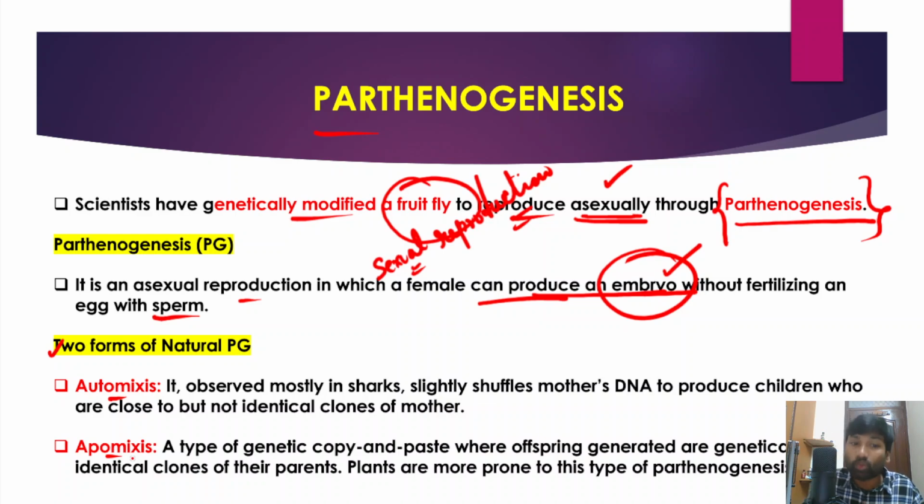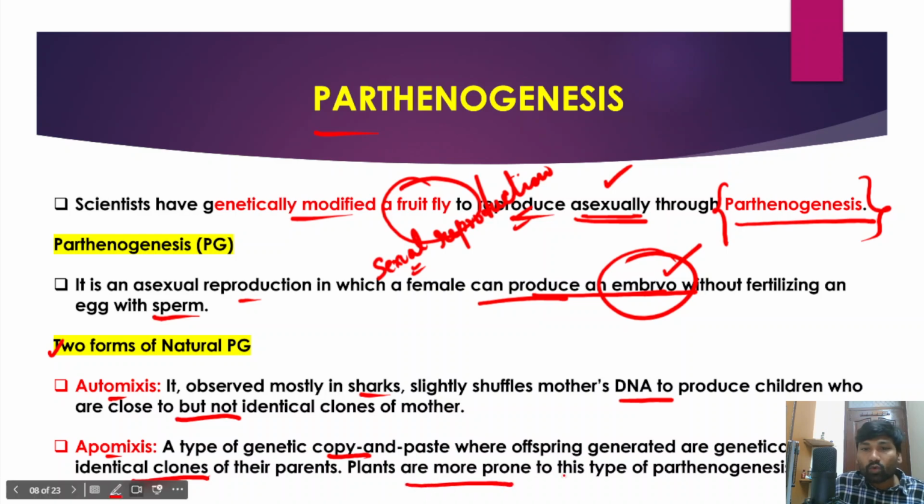Now what is automixis? It is observed mostly in sharks. It slightly shuffles the mother's DNA to produce children who are close to but not identical clones of the mother. So that is automixis. And apomixis, a type of genetic copy and paste where offspring generated are genetically identical clones of their parents. Plants are more prone to this type of parthenogenesis.